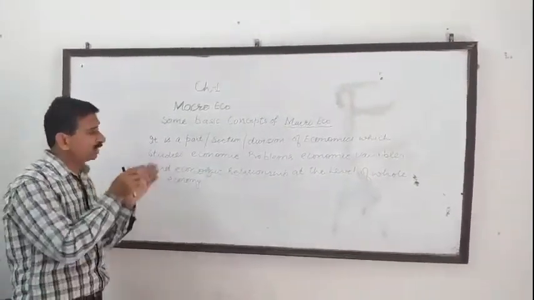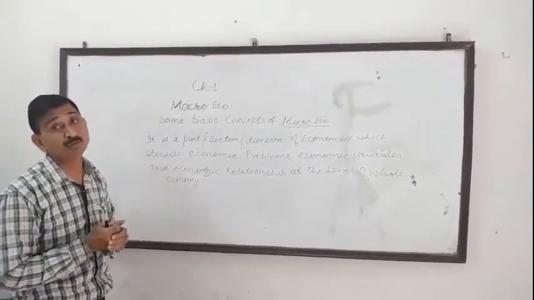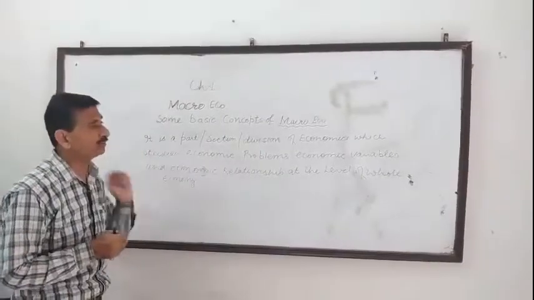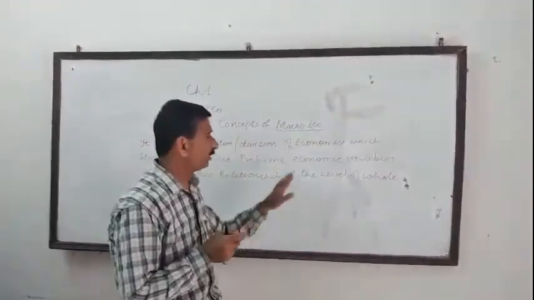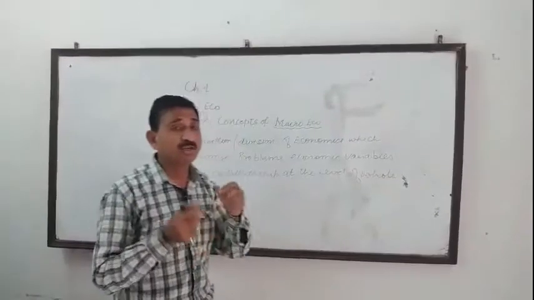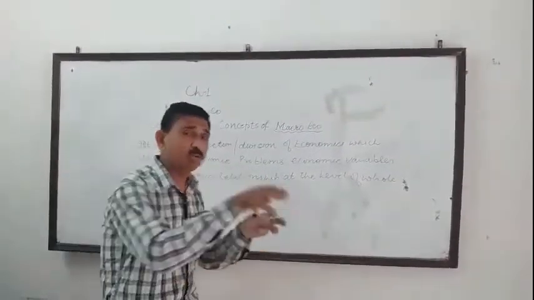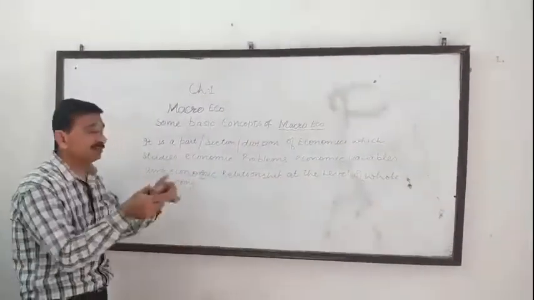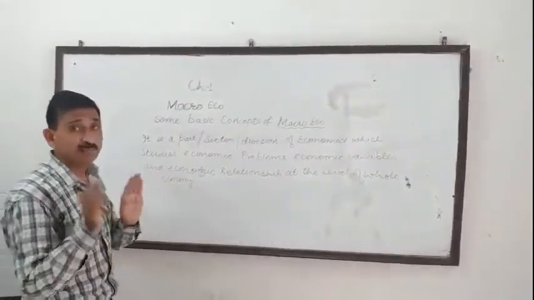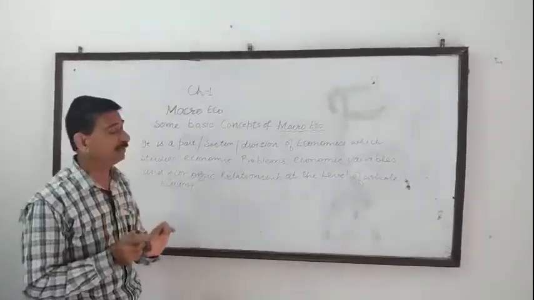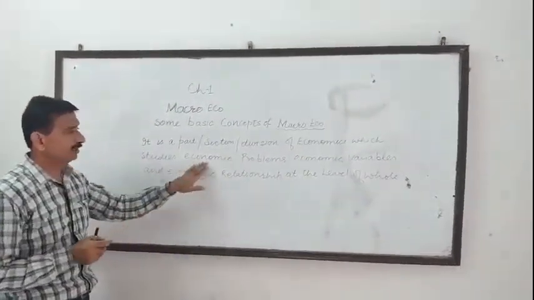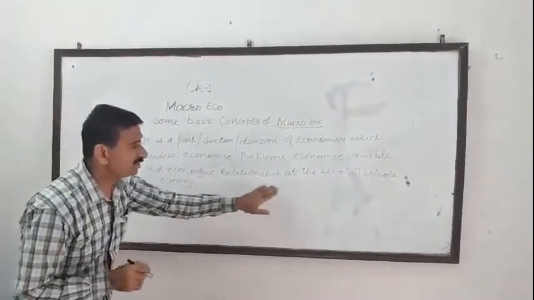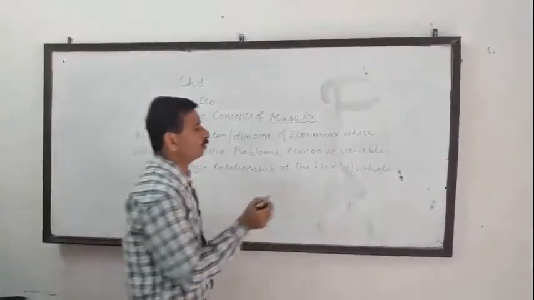Now, in the 11th class, you have studied the meaning of economic problem. The problems which arise due to scarcity of resources. This is known as the basic economic problem. It studies not only the economic problem, but economic variables. Now, what are the variables? The things which change, which vary, are known as economic variables, and the relationship between these variables. So macroeconomics is that part of economics in which we study economic problems, economic variables, and economic relationships at the level of whole economy.